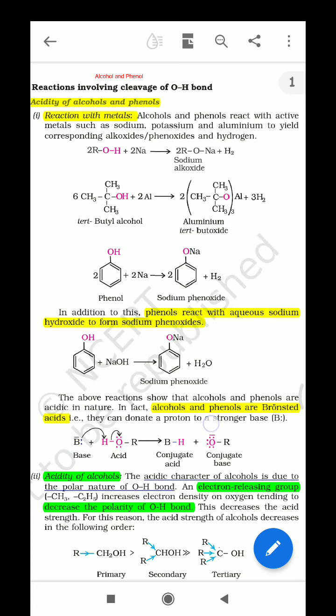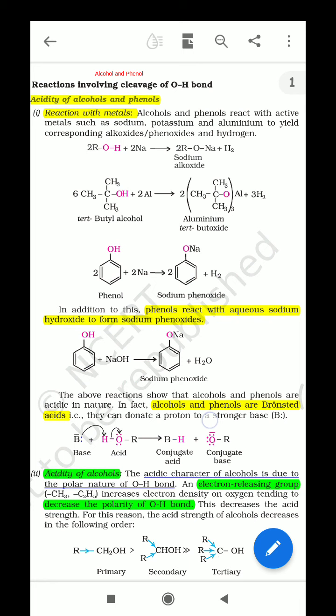So just three reactions are written here. Alcohol molecule reacts with sodium to give sodium alkoxide, and in case of phenol it is sodium phenoxide, and in case of aluminum it is aluminum tertiary butoxide. So this is alkoxide and release of hydrogen. So these reactions confirm the acidic character of alcohol and phenol.